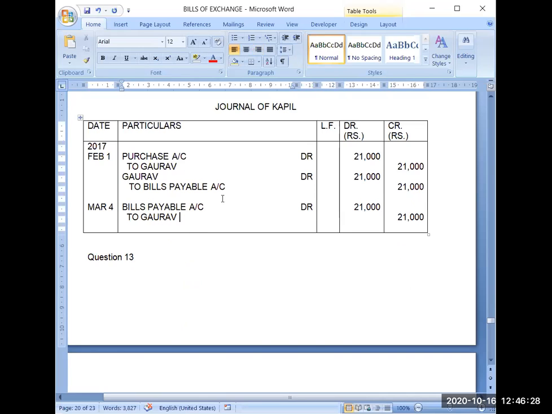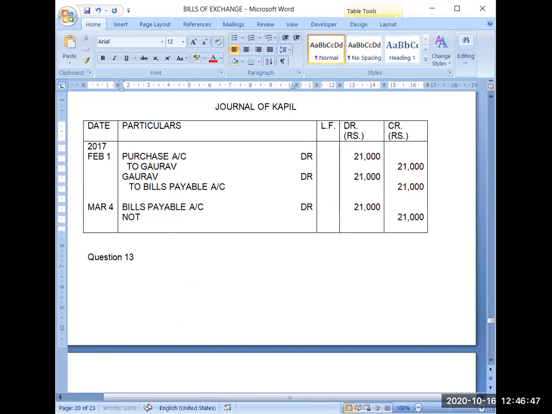Now coming to the next part with Kapil, what Kapil will do for noting charges. See, bills payable was only for 21,000. So bills payable account will remain debit only for 21,000. There will be no change in the amount of these accounts. But ultimately, Kapil has to bear this loss of 100 rupees. That's why this rupees 100 will be an expense for Kapil.